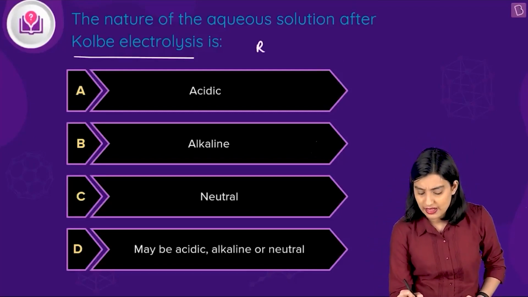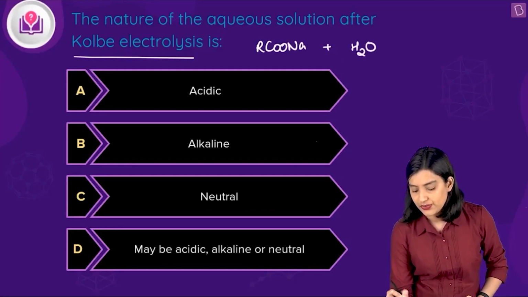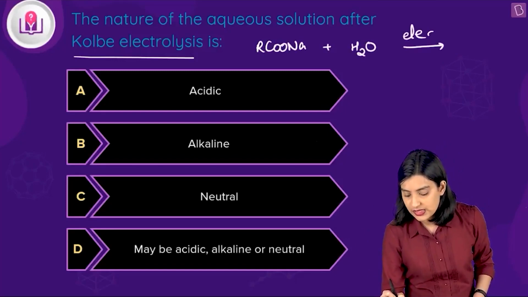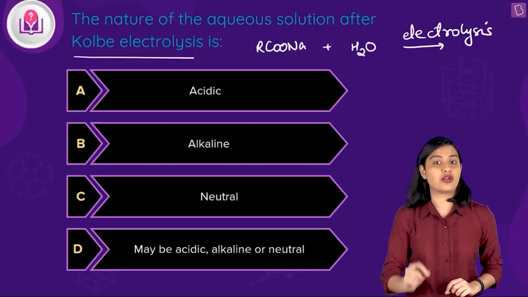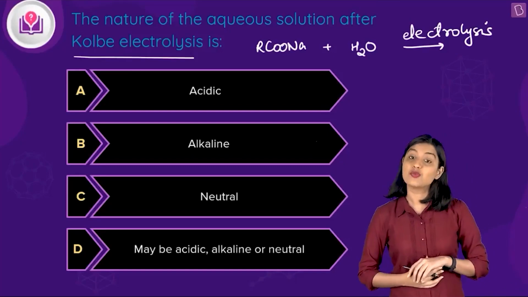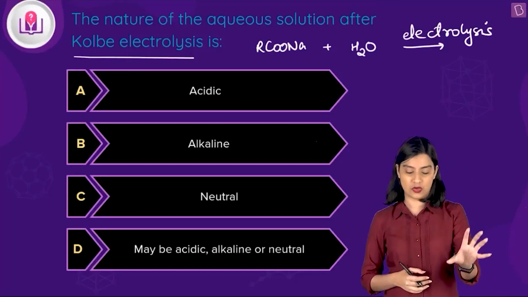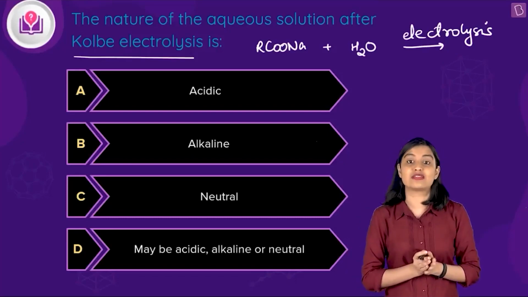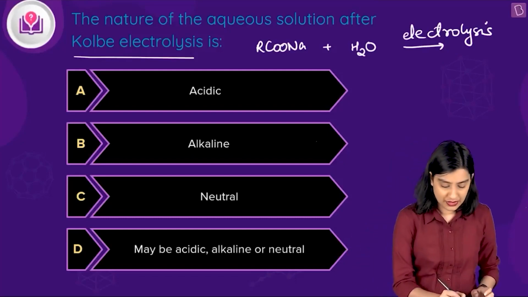So you basically have RCOONa plus H2O, right? This is your reagent and you subject it to electrolysis, and I'm not going to write the products. Okay, I'm not writing the products. Let's look at the entire reaction and let's reach the products instead of simply writing them down. So what do you have? You have the sodium salt of a carboxylic acid. So you have sodium carboxylate in water and you are electrolyzing this mixture. That is basically you are passing electricity through this mixture, right?